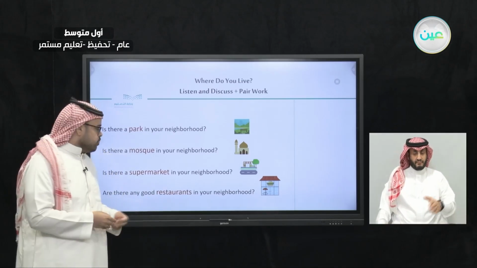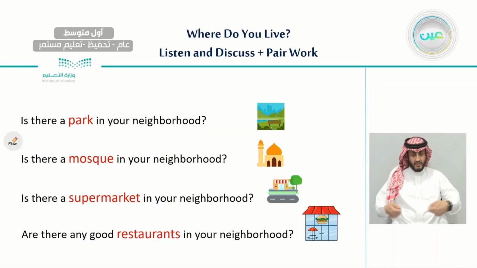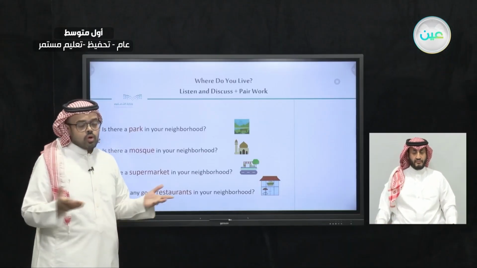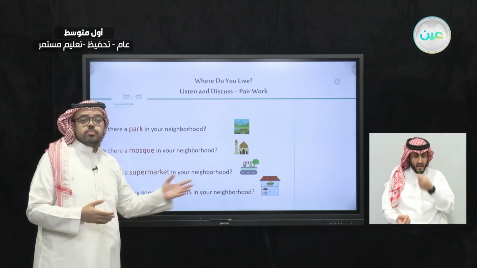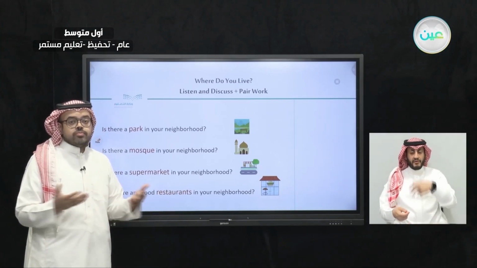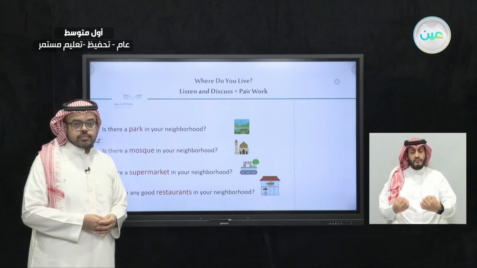And also, supermarket. It's the place where we go shopping to buy some grocery, some drinks and food to eat. And the fourth place is restaurants. We all know what a restaurant is. It's the place where we go to have a meal. And we have many types of restaurants.